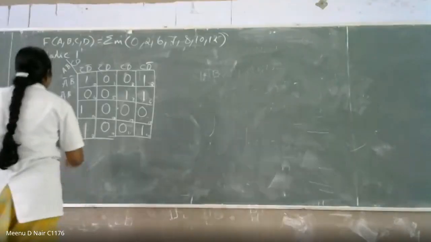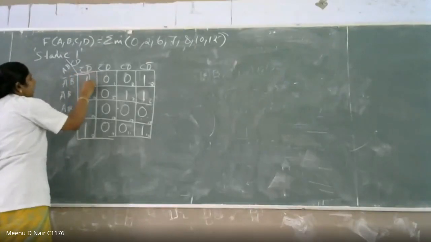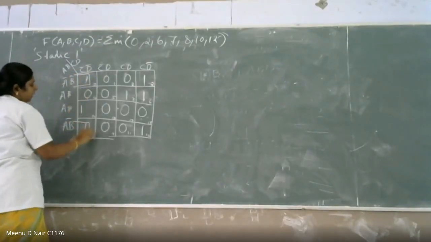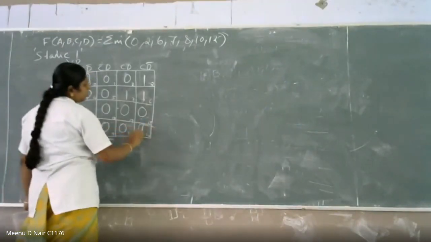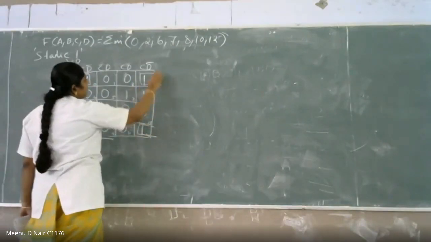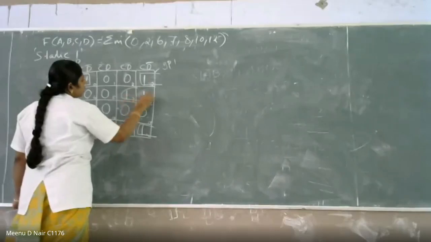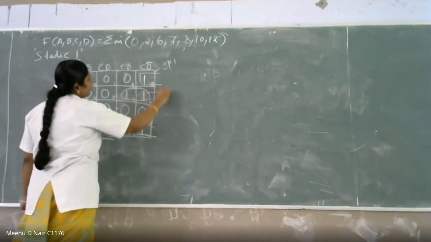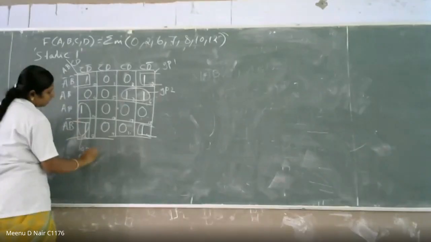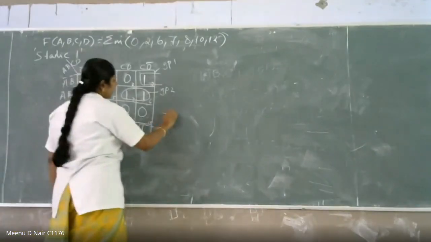So the answer is, Pradyusha, we can take a quad here. This is the quad, so this is your group number 1. Then this one is group number 2, and this one is group number 3. So what is the output here?